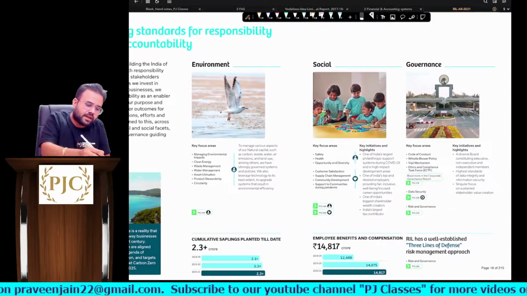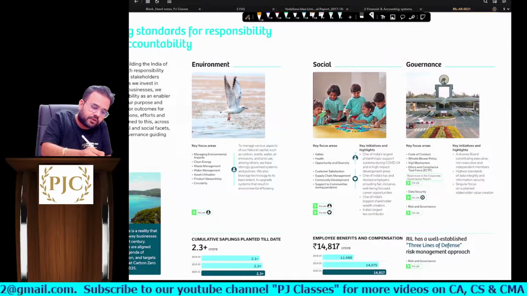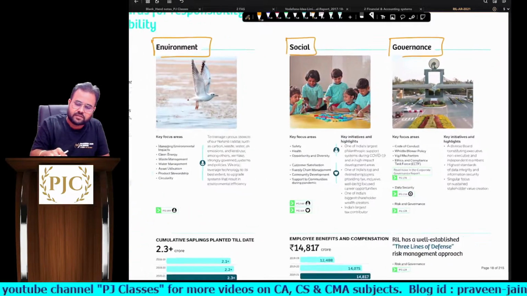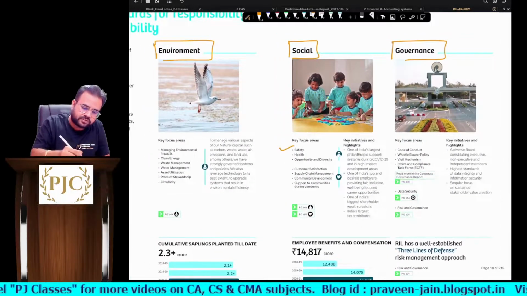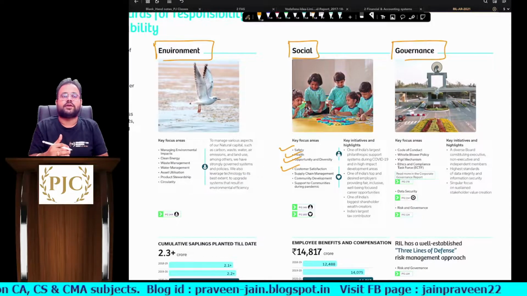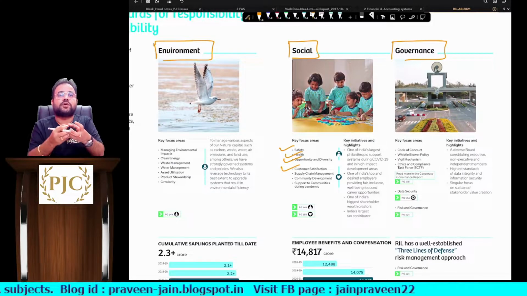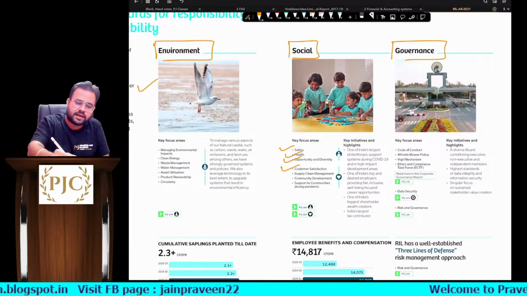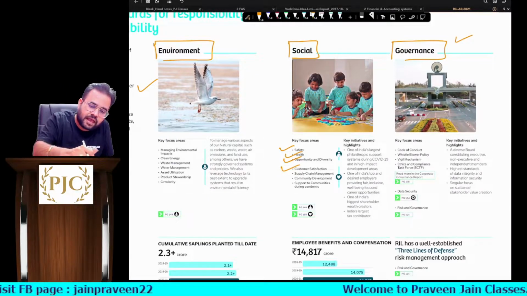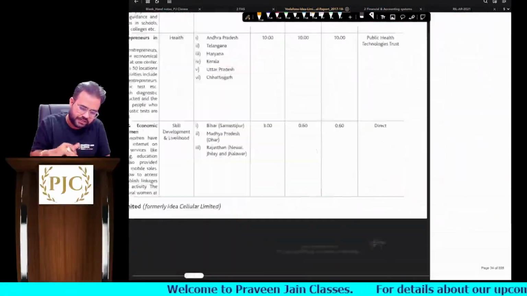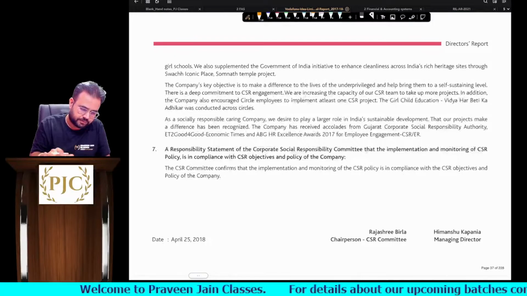Now Reliance is doing this ESG reporting. You can see environment, social, governance. So under social they are talking about safety, health, opportunity, customer satisfaction. That means what they are doing to satisfy customers or what they are doing from the social angle, sir. So one is how they are protecting the environment, sir, right? Governance also. So for example, how are they protecting the environment? So I'll just show you Vodafone's detailed reporting with respect to environment.